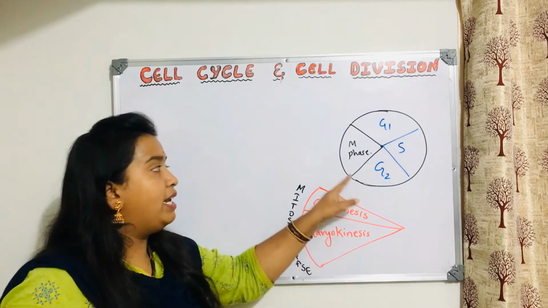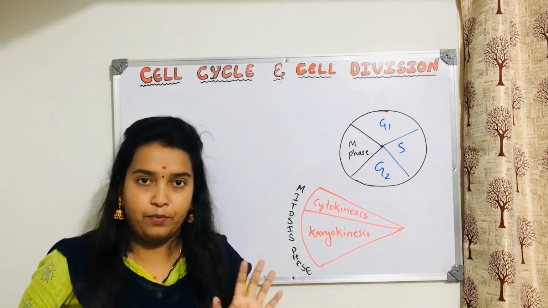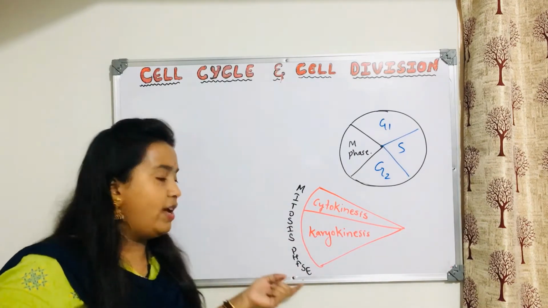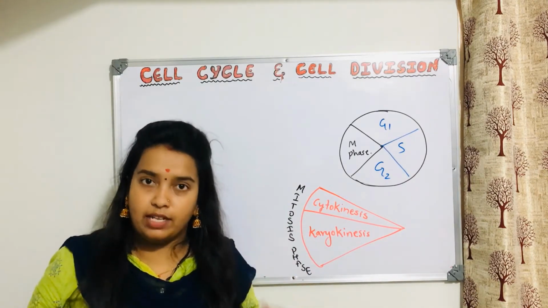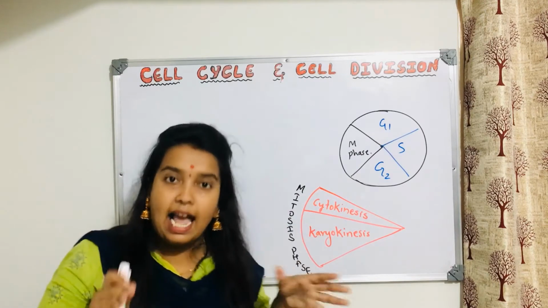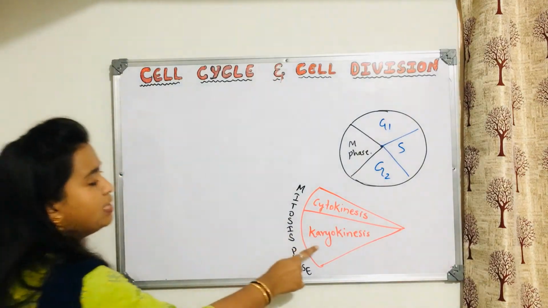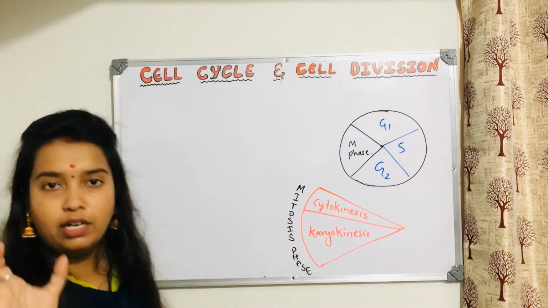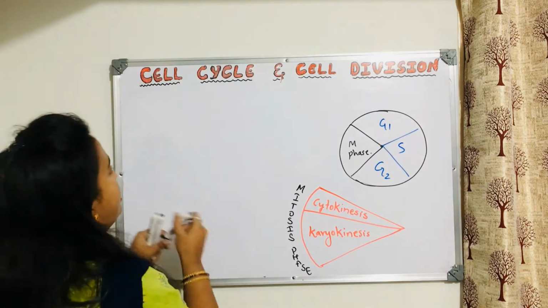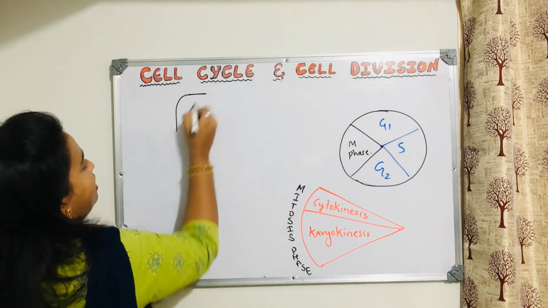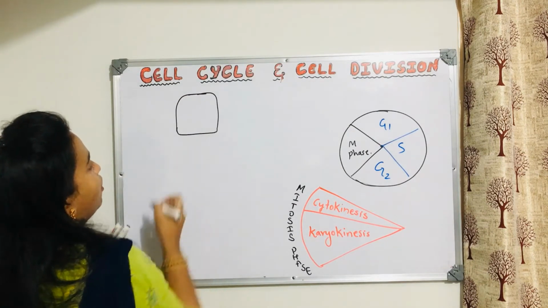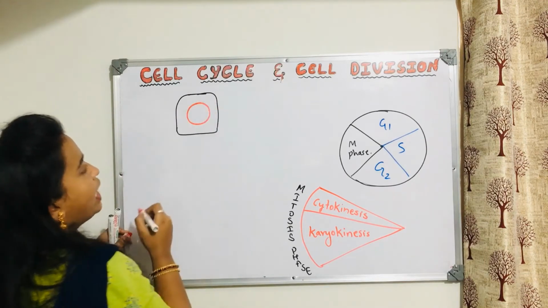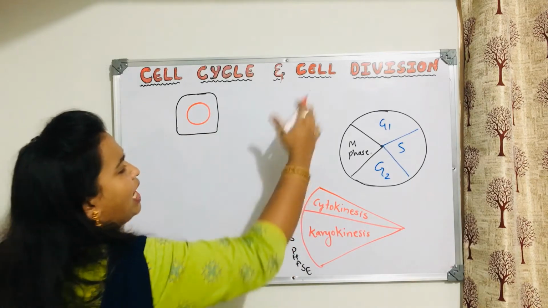So now what will happen in M phase? Actually the cell should divide. This is what is going to happen in the M phase. That is why we call it the mitosis phase or the actual division phase. So let us understand what exactly happens here. Here what happens is karyokinesis. What is karyokinesis? I will explain it with the help of a diagram. If you see, this is one cell, and it has its own nucleus, and the DNA doubling has already been done.